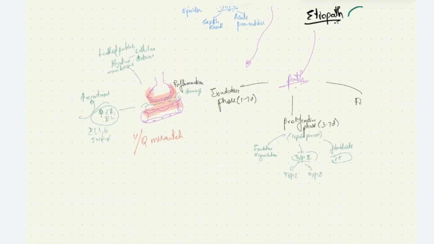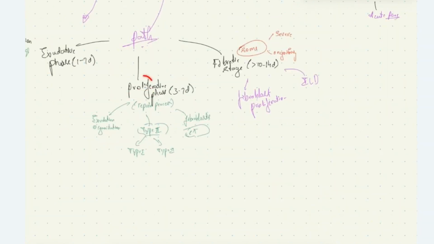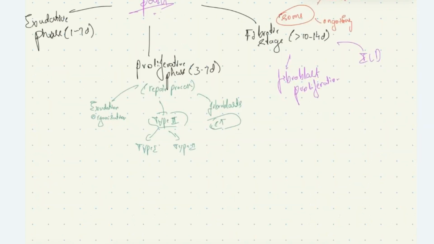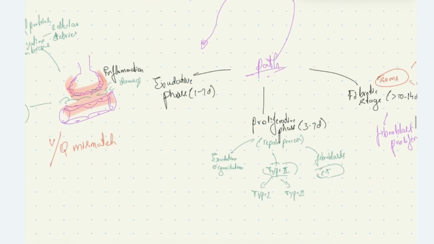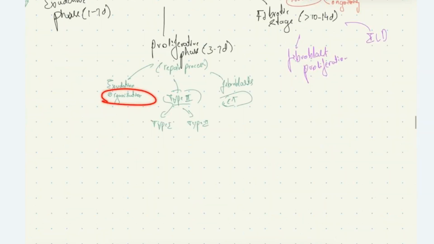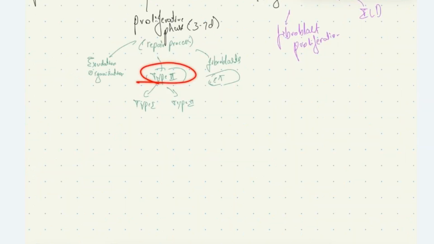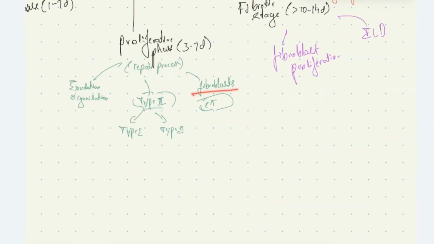In the proliferative phase, the name is derived from the proliferation of type 1 and type 2 alveolar cells from progenitor type 2 alveolar cells. This is during the repair process. The proliferative phase occurs between 3 to 7 days, where the exudates formed from leaked proteins and cellular debris get organized. The type 2 alveolar cells, which produce surfactant, also act as progenitor cells. They form the type 1 and type 2 alveolar cells, replacing the damaged epithelial cells. Then we have fibroblast proliferation, which forms the connective tissue.